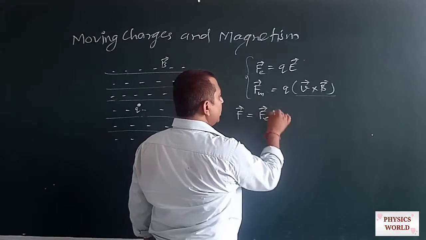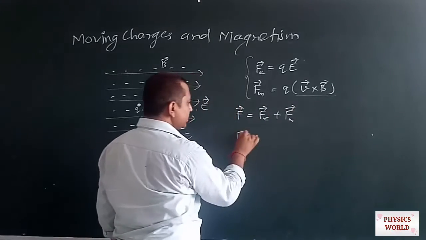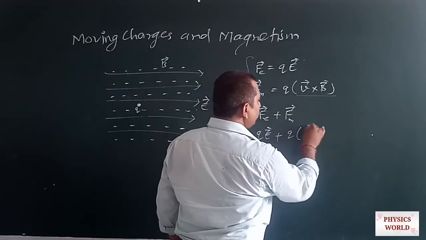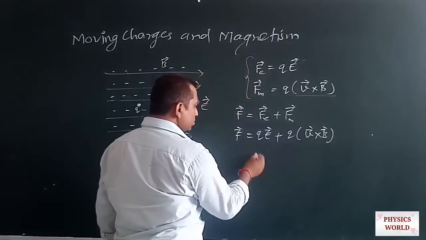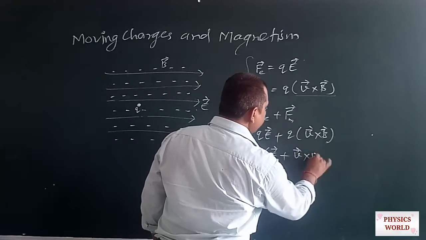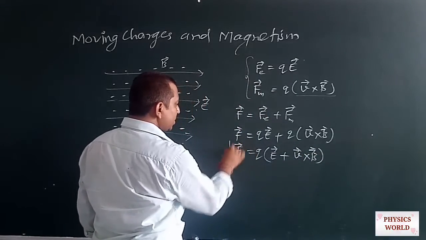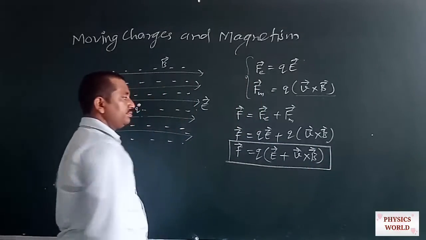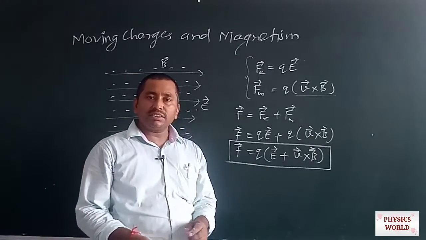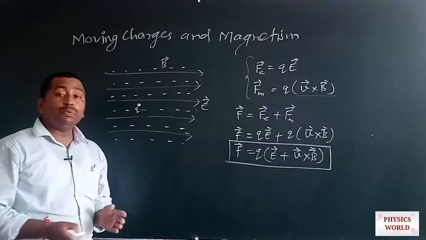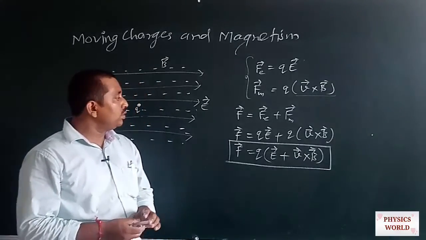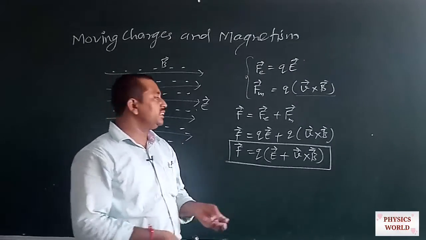So this will be equal to the electric force plus the magnetic force, and this can be written as Q into E plus Q into V cross B. If we take Q as common, then we get Q times E plus V cross B. This force was first introduced by Lorentz, the greatest scientist, who also gave the Lorentz transformations, for which he was awarded a Nobel Prize in 1902.